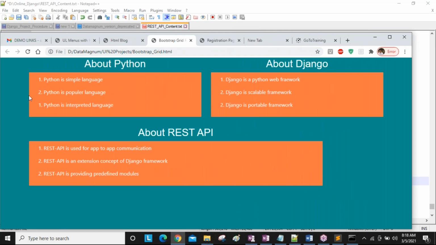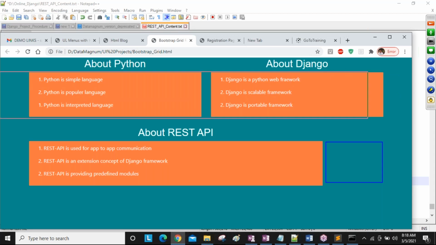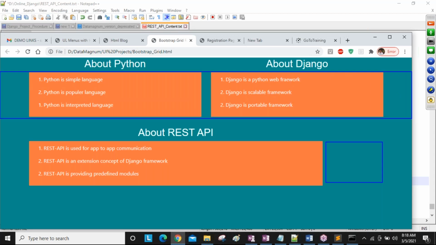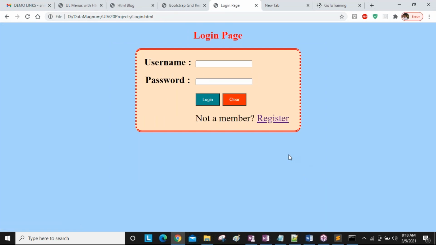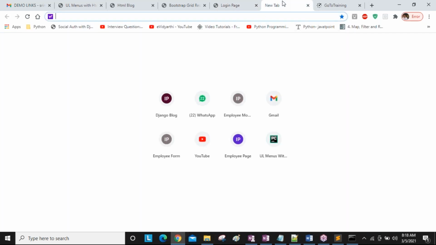This is the full space, taking left to right. Here I've taken only some space and I'm not using the rest. If you want the total full space, you can use it, guys, from here to here. That is all our interest, how we develop. Small registration, login related, feedback related, contact form related, create form related. We are going to develop all these forms in our coming sessions. I opened only some forms to show. One real application also we are going to develop.